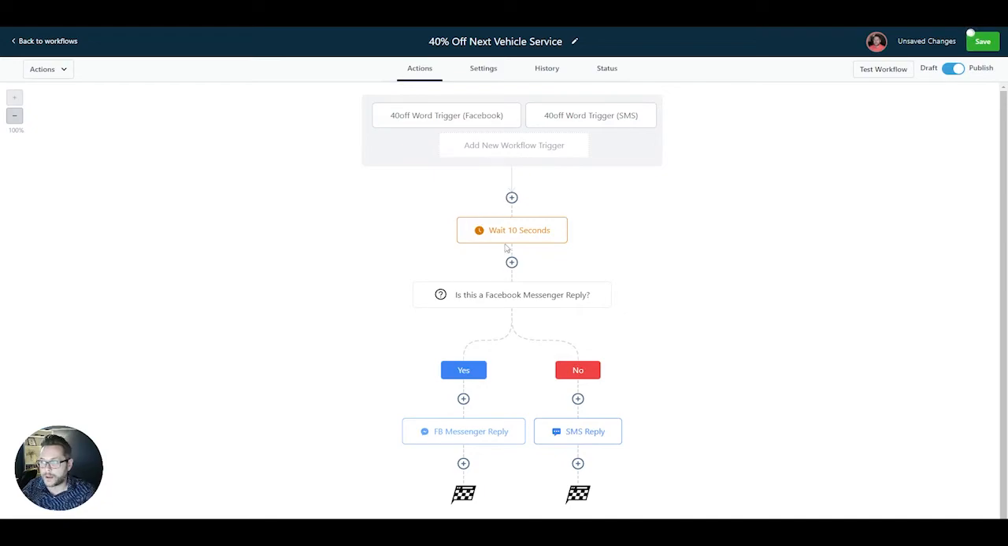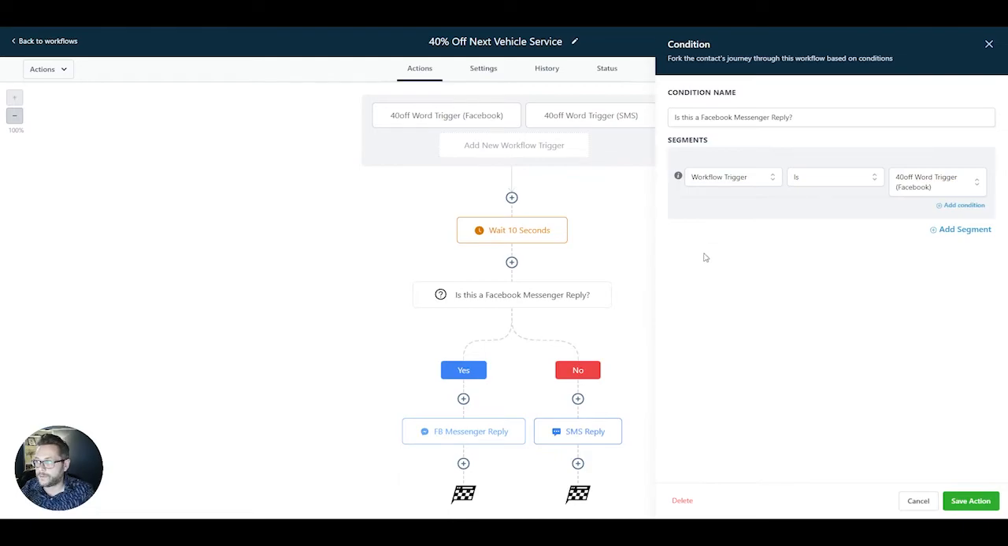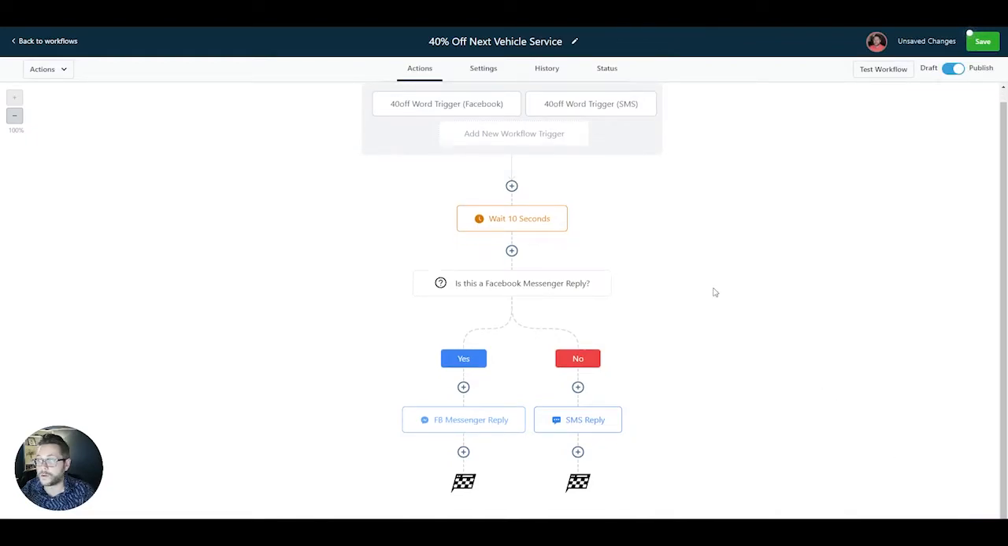So in this case, we come through. I have a nice little 10-second wait here. That's a little hot tip I recommend, just to slow things down so it doesn't feel so automatic and so bot-like. We're going to ask the workflow to determine, was this a Facebook Messenger reply or a text message reply, and then take the according action.